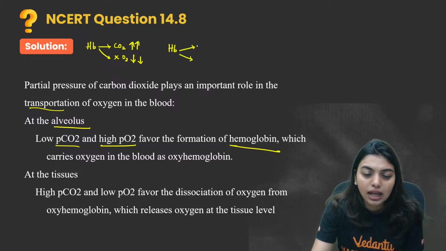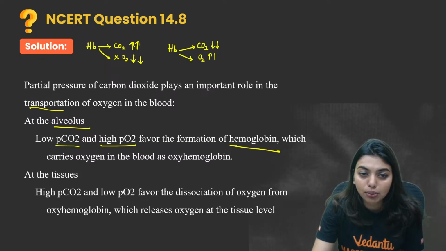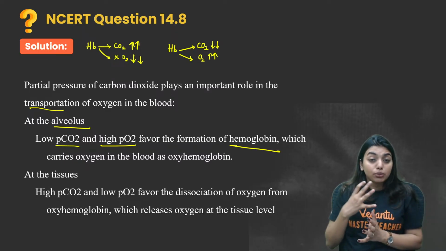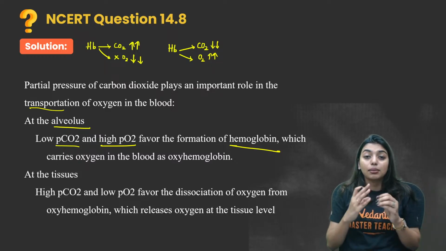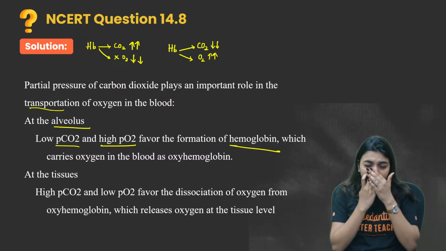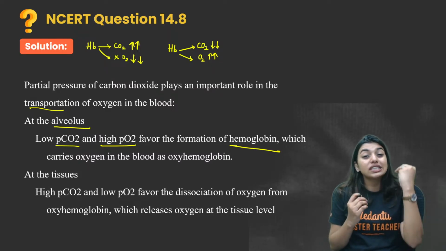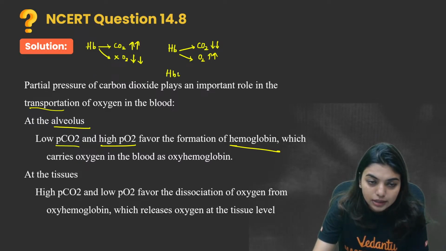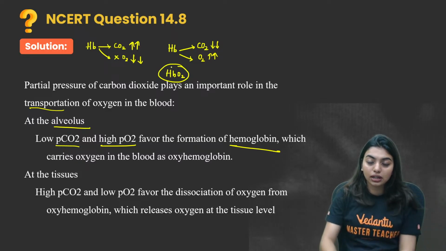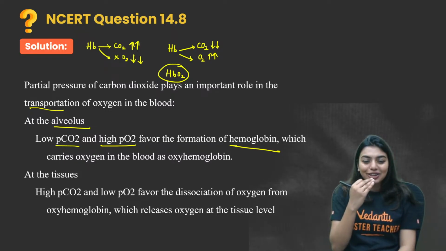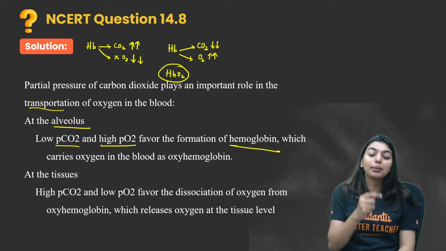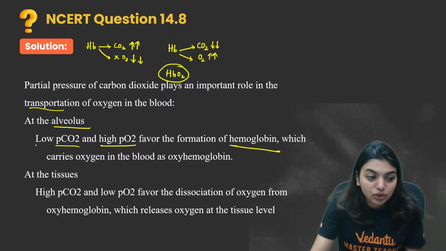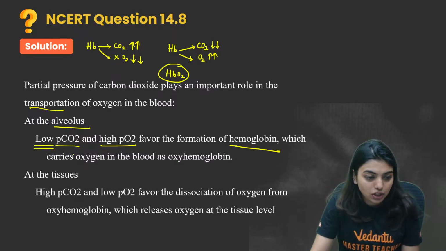At that time we have to make sure that carbon dioxide is less and oxygen is more. So in the alveoli, carbon dioxide is completely low and oxygen is high. Then only the HbO2 complex, the oxyhemoglobin combination, will happen. So at the alveolus, we have to make sure there is low partial pressure of carbon dioxide.